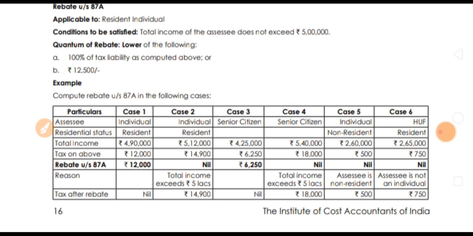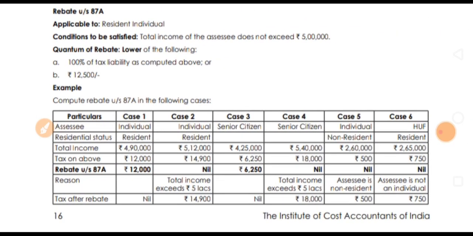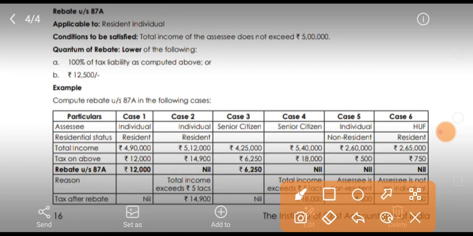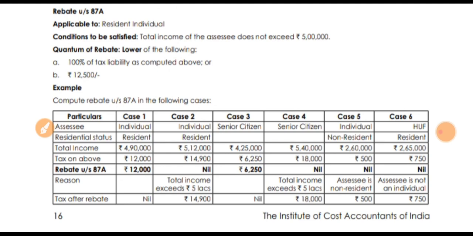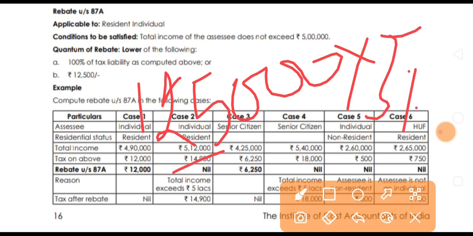Case 3, senior citizen. His income is 4,25,000. For a senior citizen, the first 3 lakhs is exempt, so the remaining is 1,25,000. That 1,25,000 into 5% is equal to 6,250, the tax.